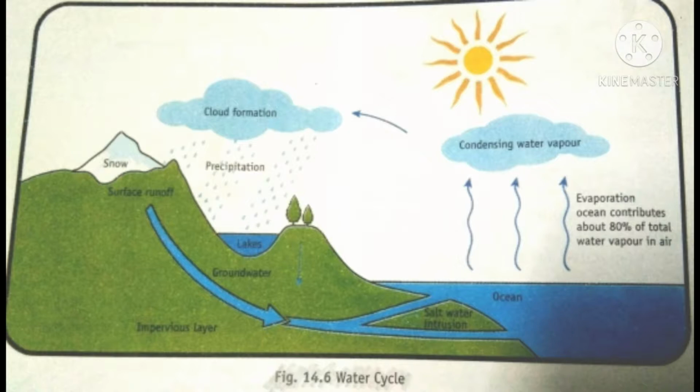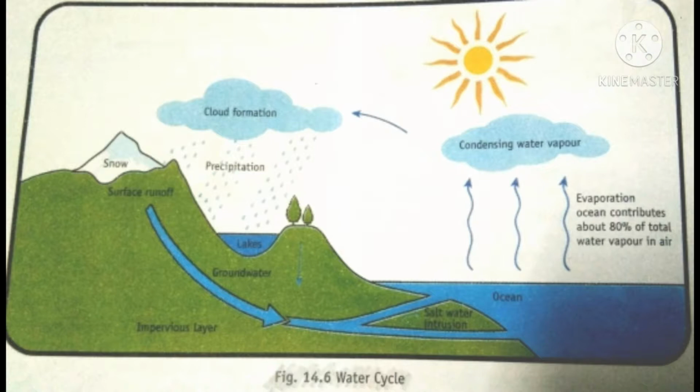Plants also lose water by the process of transpiration from their leaves and release water as water vapor into the air.